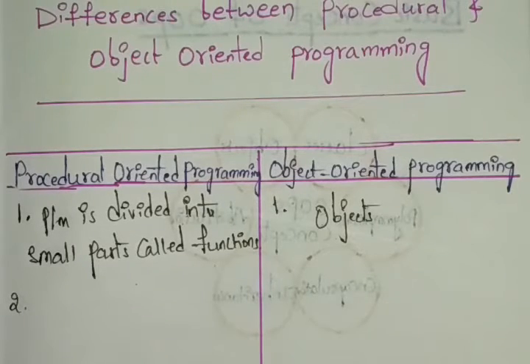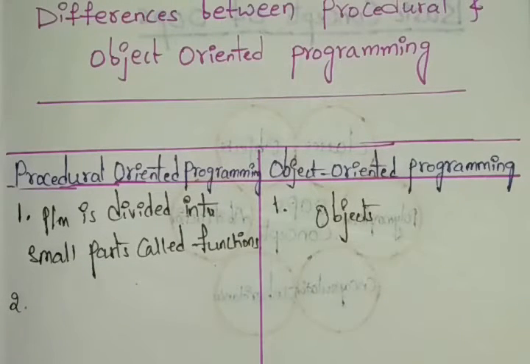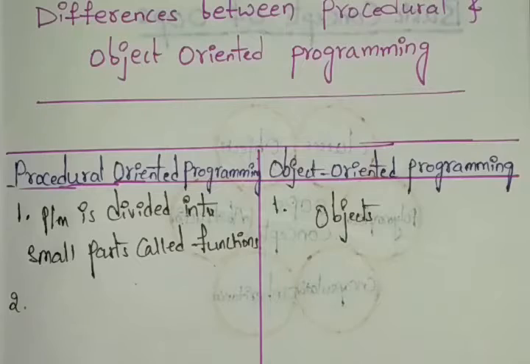Here the function is more important than the data. Whatever functions we have in the procedural language, the function is more important than the data.